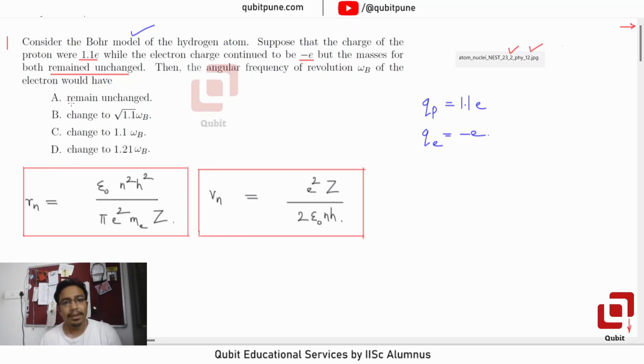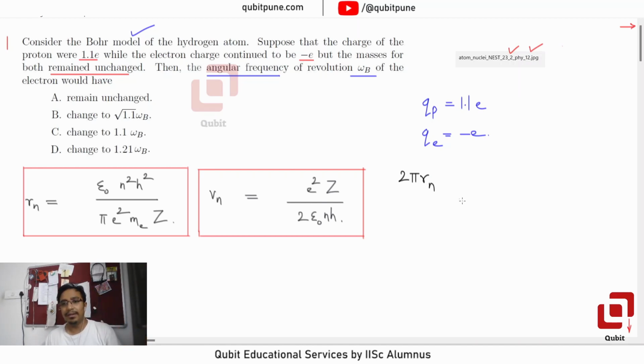Now, first of all, you have to understand how we calculate omega. This can be obtained by considering the expression for uniform circular motion. Suppose Rn is the radius of the nth stable state.